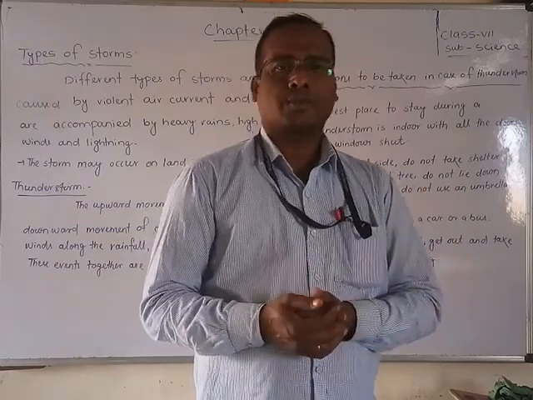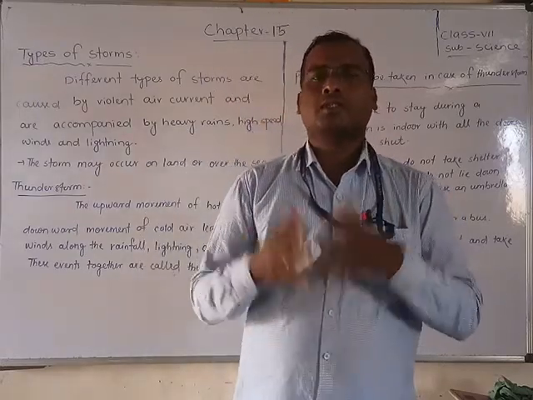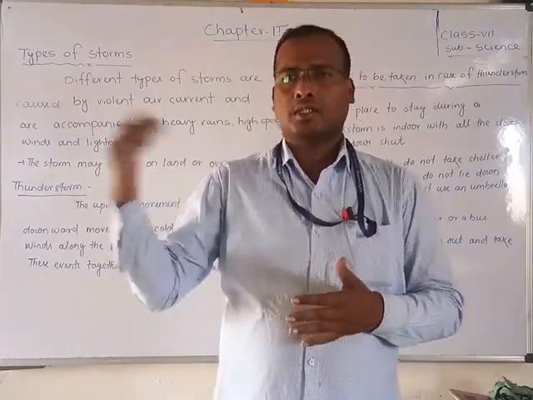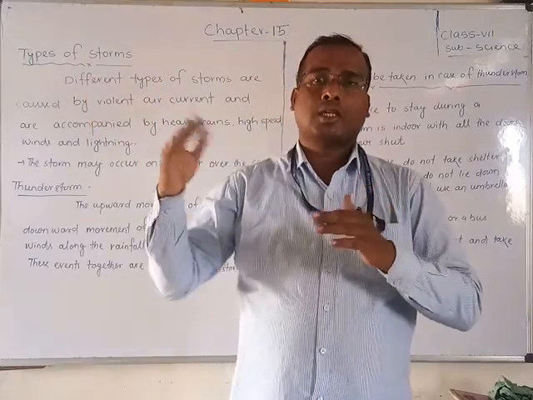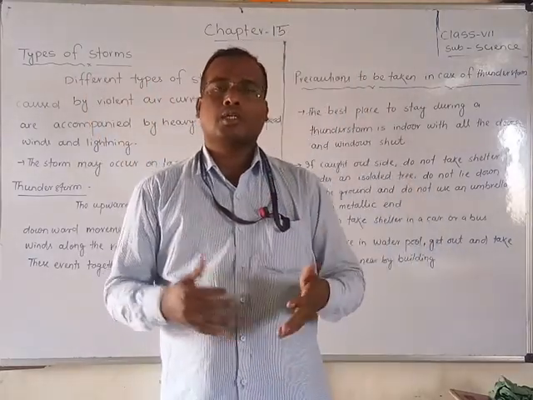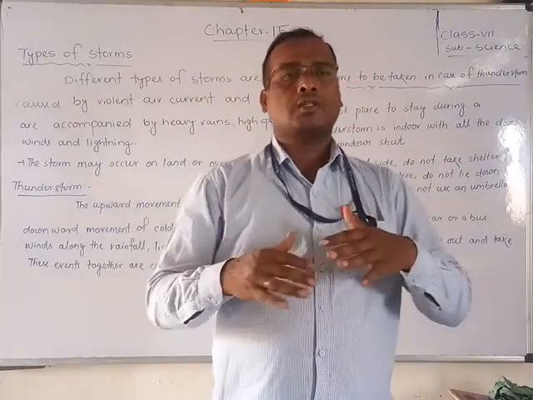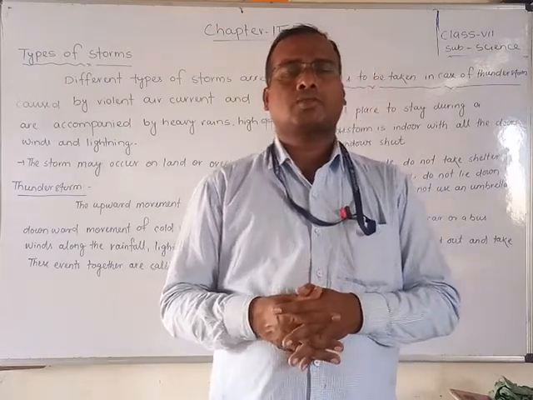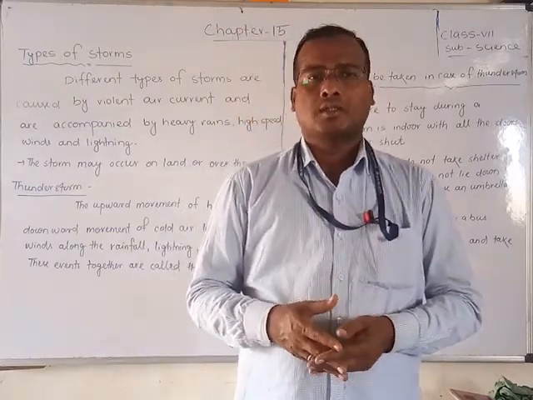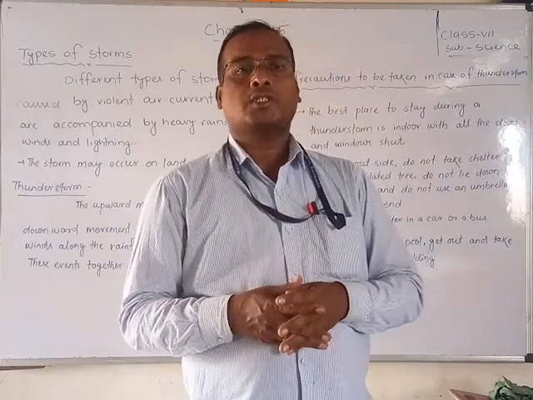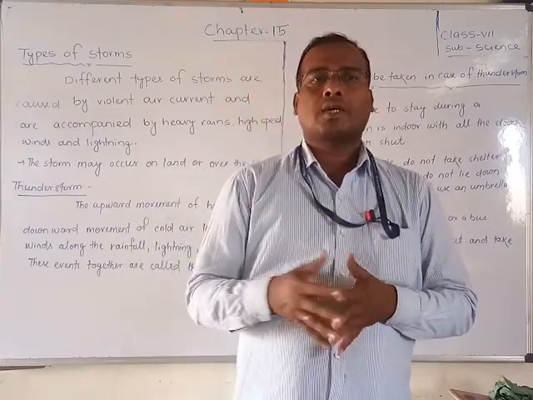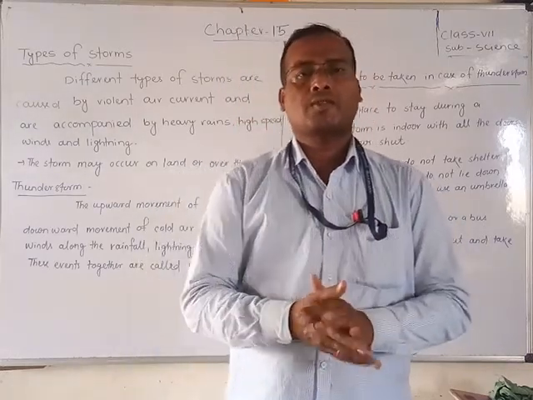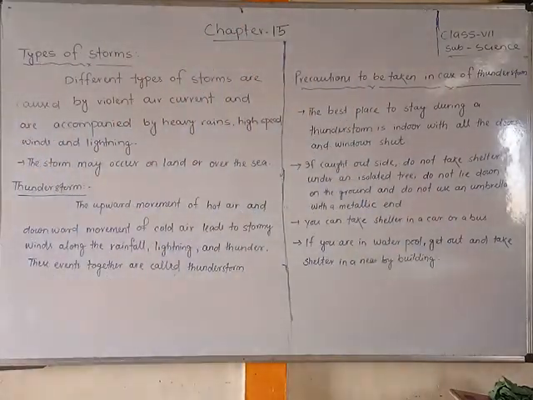And how can we take precautions about this? We have to stay inside the house. We should not go outside. If you go outside, you have to take shelter near trees which are not isolated, and very tall trees should not be stood near, because if lightning strikes, we will surely get a shock. We should not use a metallic umbrella, and we should not take a bath during lightning and thunderstorms. Okay, we will discuss this whole part in this video. So let us see what the types of storms are.